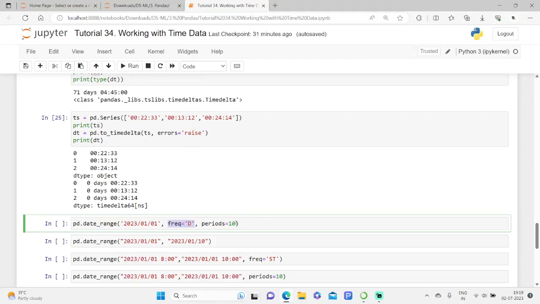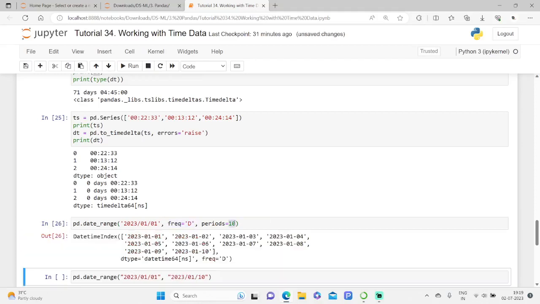So with periods of 10, we are creating the data. And as we can see, dear friends, this date_range function creates a DatetimeIndex object containing 10 consecutive dates starting from 1st January 2023, and so on.